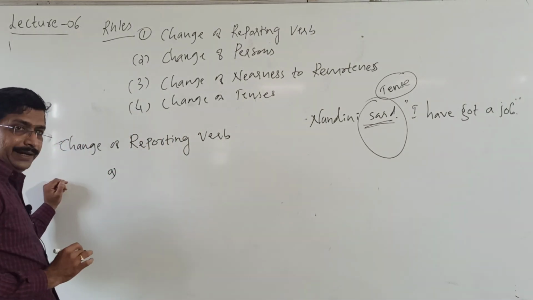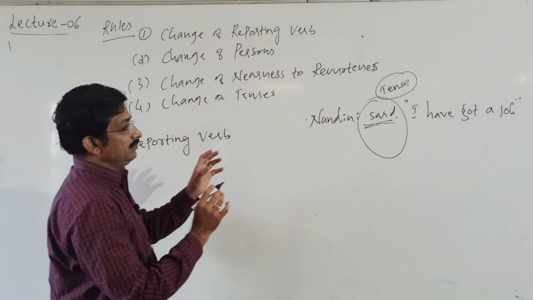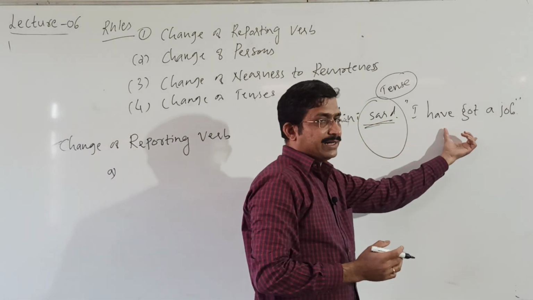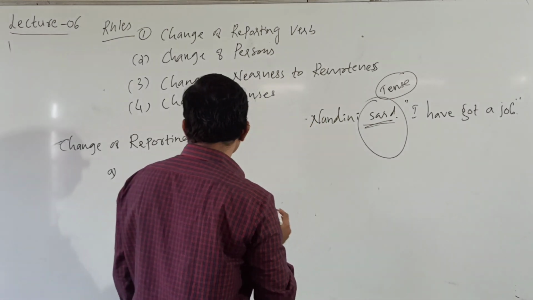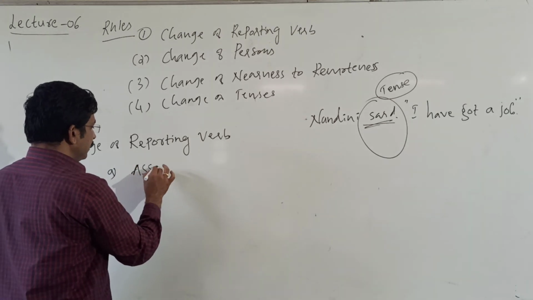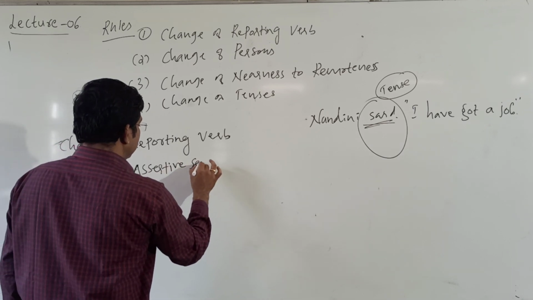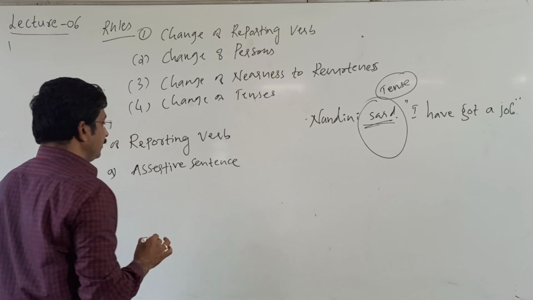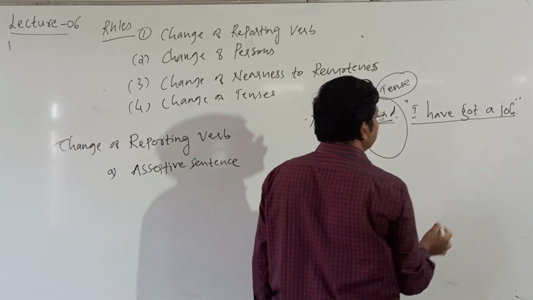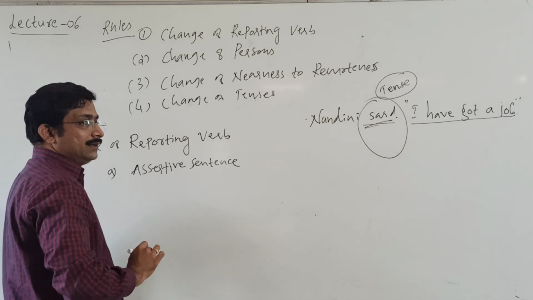What is that? First one, A. If the sentence within the inverted commas, the reported speech, is an assertive sentence, a statement, then how do we change?